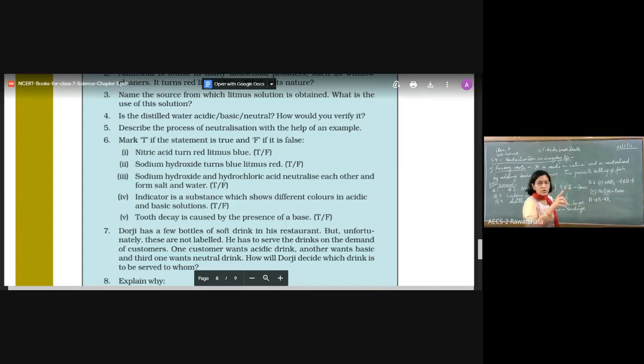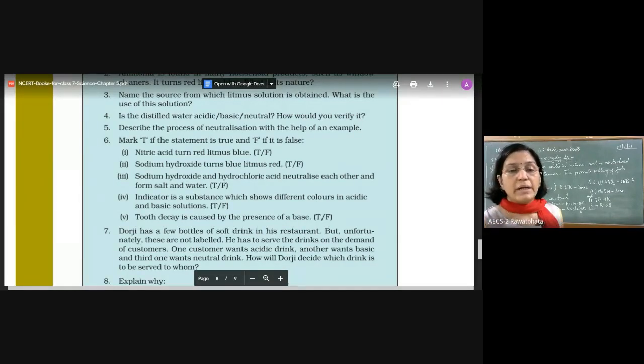Whenever there is a confusion in true and false, either it will be true or false. Don't be confused. So if acids are B R, then for bases it will be red to blue. Clear?